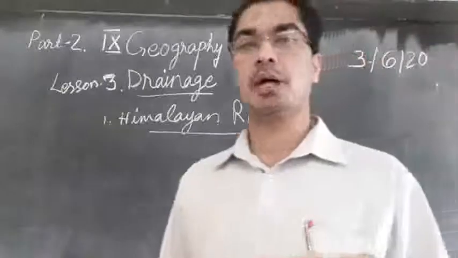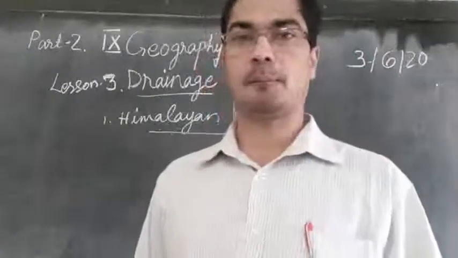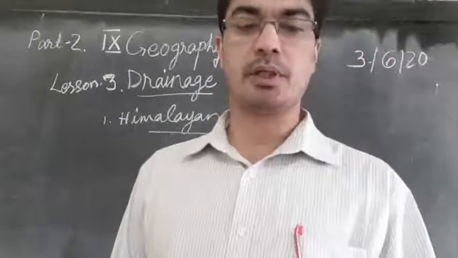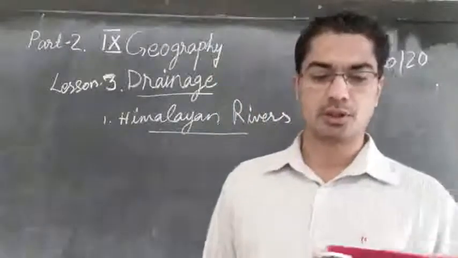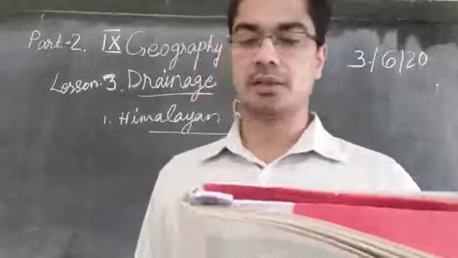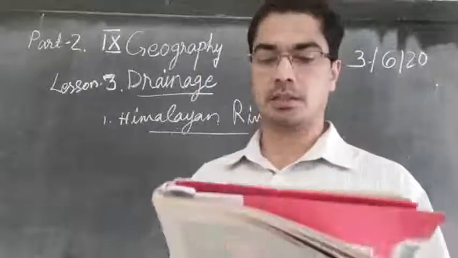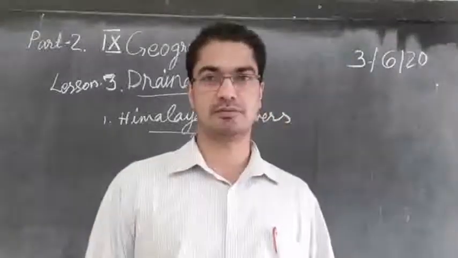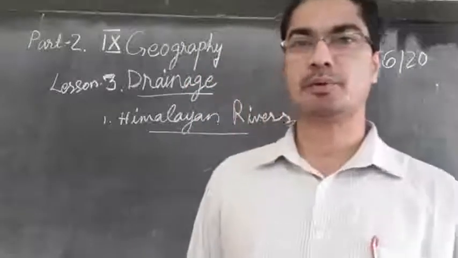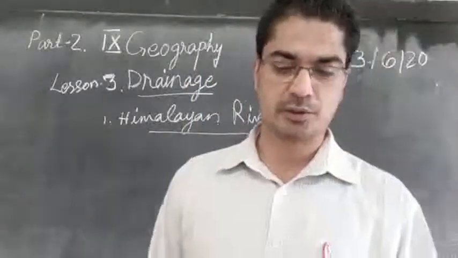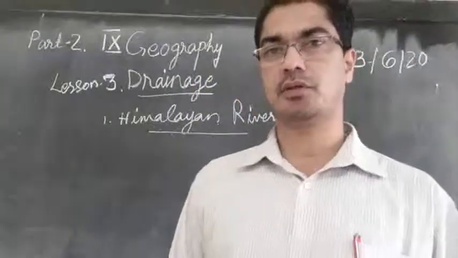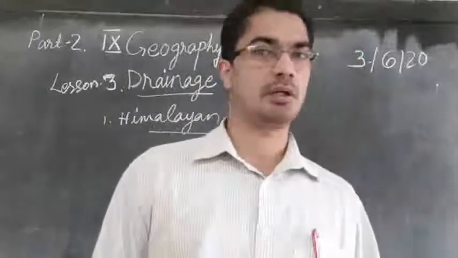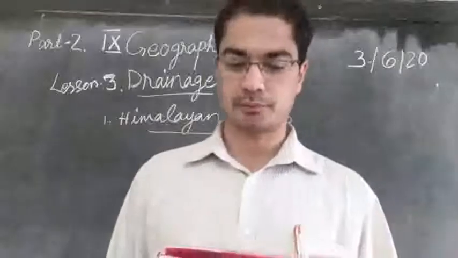You can take your textbook, page number 18, the Himalayan rivers. So Indus, Ganga and Brahmaputra are the major Himalayan rivers. You can underline which are the major Himalayan rivers.